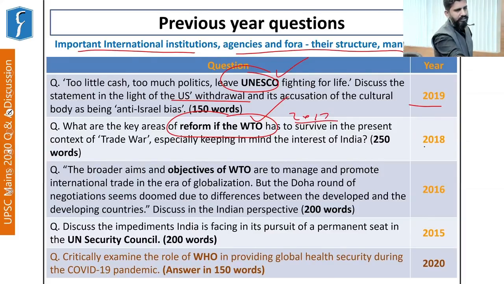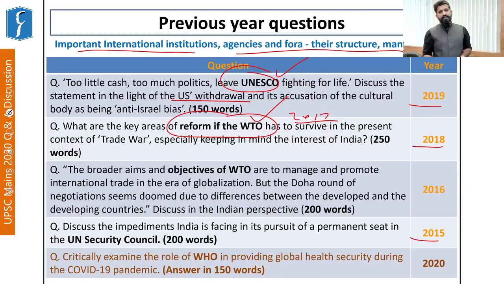A question was asked in 2018. So everybody had a fair idea as to what issues the WTO is facing in that year if one had gone through the current affairs, and you could have easily prepared this aspect from the exam point of view. Now, then there was a question in 2015. This is a perpetual question regarding the United Nations Security Council. We note that India has been actively pursuing the permanent seat.